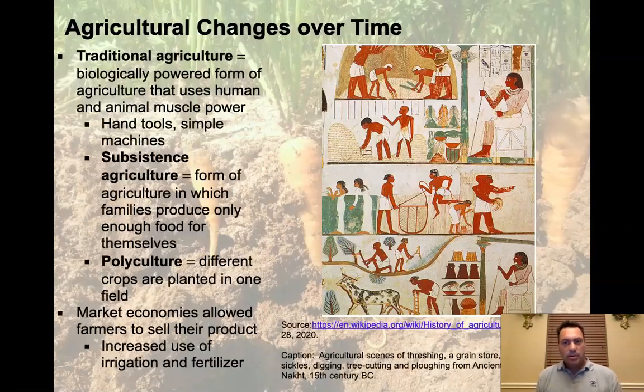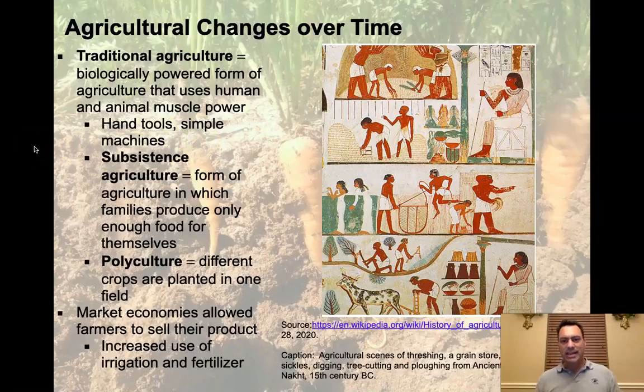So it turns out that agriculture from the very beginnings has evolved a lot. But most of that evolution is pretty recent. Traditional agriculture is a very basic system. Most of us would recognize it. Some of us even have great-grandparents that described having to work in some of these environments of what we call traditional agriculture. And this is where we are talking about biologically powered forms of agriculture that use human and animal muscle power to make everything happen. So that means you're using an ox or a horse to maybe pull a plow. You might be using hand tools like a hoe or a rake. Simple machines might have been implemented at the time.